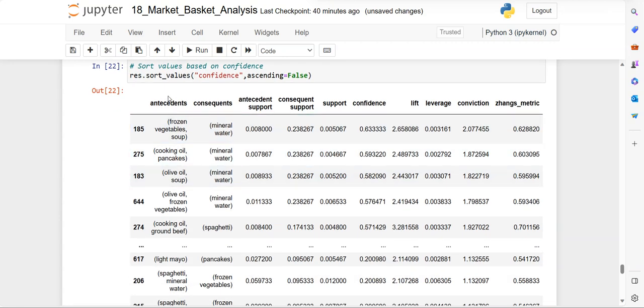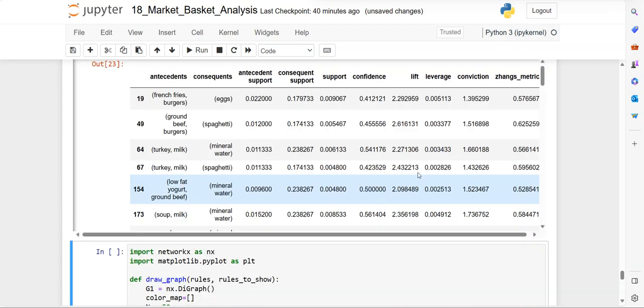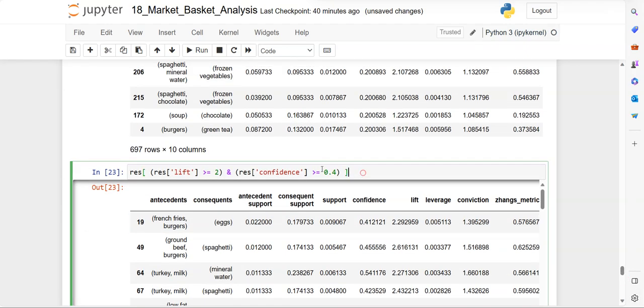So sorting the rules. This is the antecedent, meaning above, this is the descendant, like root and then children. Then what is the support and confidence for that? So these are displayed, and then we are filtering the data here: result of lift greater than 2 and confidence greater than 0.4. So what are the rules? These are the rules for this filtering.